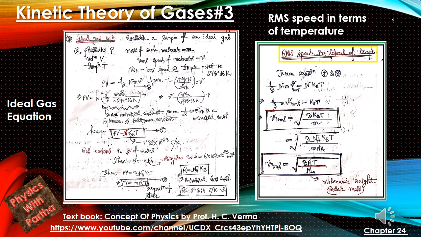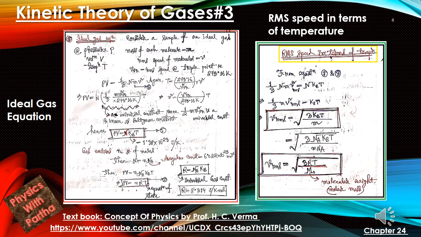Now let us talk about the RMS speed in terms of temperature. From equation 1 and 3 in the figure at left hand side, we can relate 1/3 of capital N m v square RMS equal to n kBt. From there we can get that V RMS equal to under root 3 kBt over m, where if we multiply capital Na on both numerator and denominator, then Na into Kb is substituted with capital R. So V RMS is expressed as under root 3 RT over capital M naught, where capital M naught is the molecular weight or molar mass.